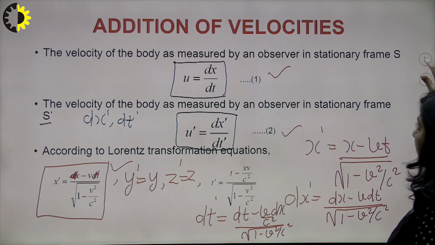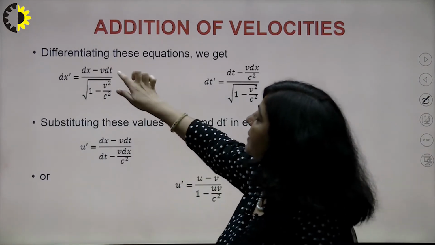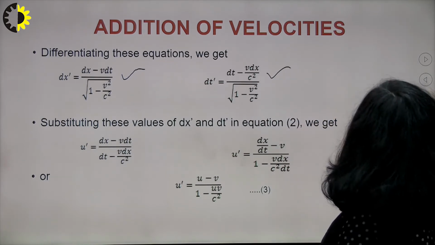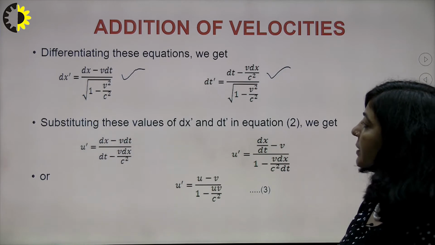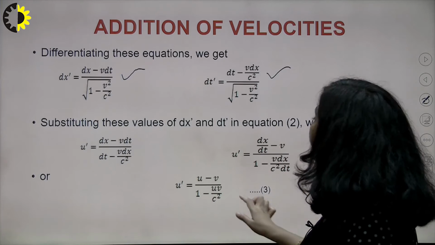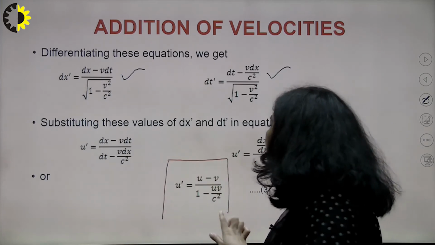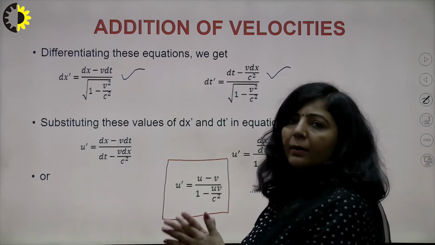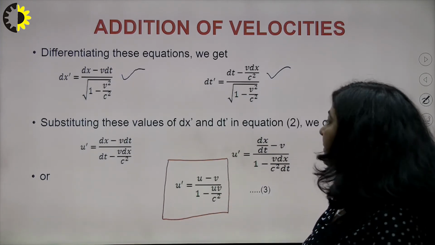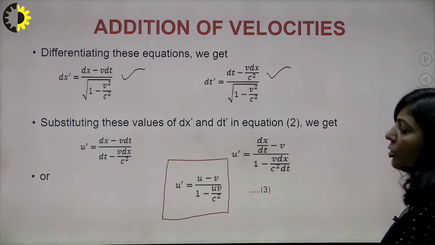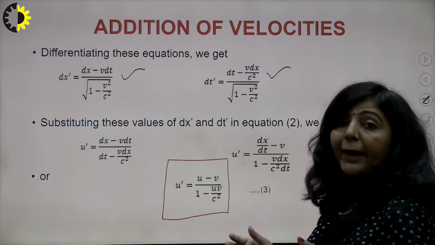So next point is, this is your derivation, dx dash equal to this, dt dash is equal to this. This we have already discussed in that particular slide. So you have to divide dx dash by dt dash, and finally what you will get? You will get this result, u dash equals u minus v upon 1 minus uv upon c square. I have explained all the steps in the previous slide, how you are getting u dash as u minus v upon 1 minus uv upon c square. So you have converted u dash in terms of u.